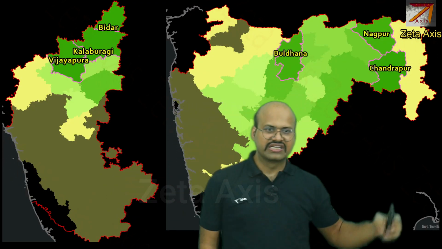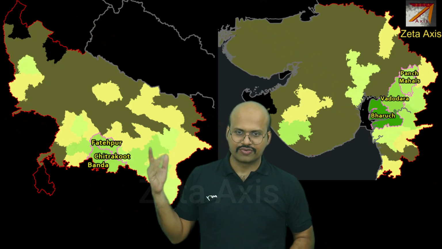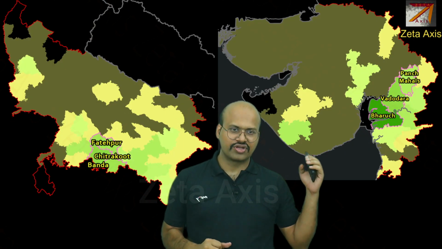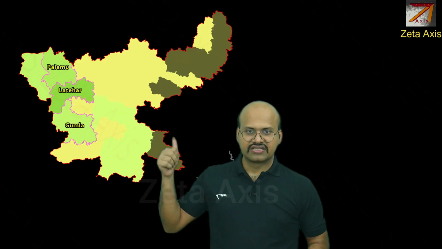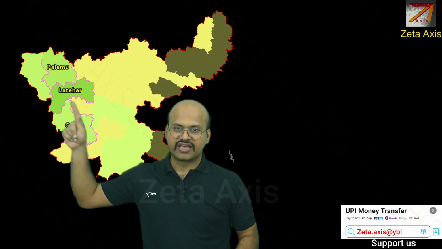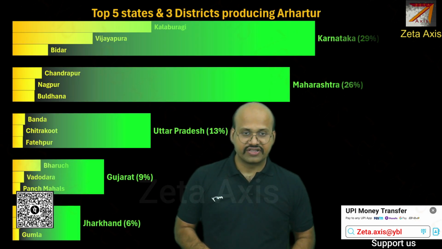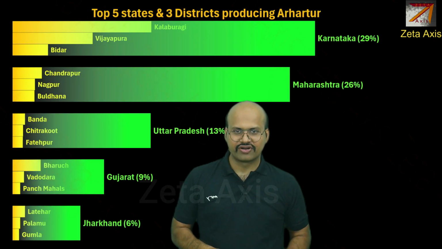These are the regions in Karnataka which produce the highest amount of tuar: Vijaypura, Kalaburagi and Bidar. In Maharashtra we have Buldana, Nagpur and Chandrapur. In Uttar Pradesh we have Fatehpur, Chitrakoot and Banda, and in Gujarat we have Bharuch, Baroda and Panchmahal district. And last, Jharkhand, we see that it is produced on the western side in Palamu, Latehar and Gumla. Here we can see the top 5 states producing tuar or arhar and the 3 districts which are the majority producers in each of these states.